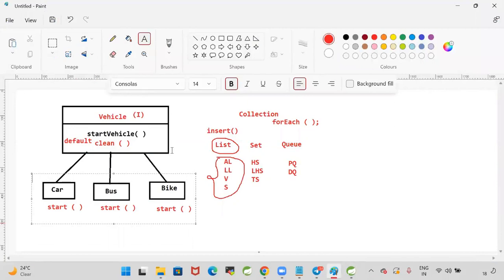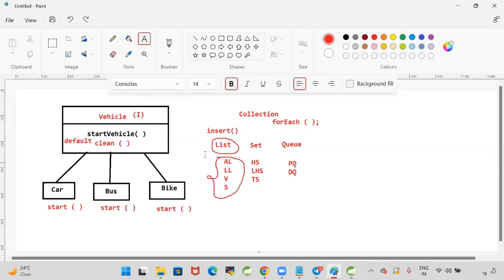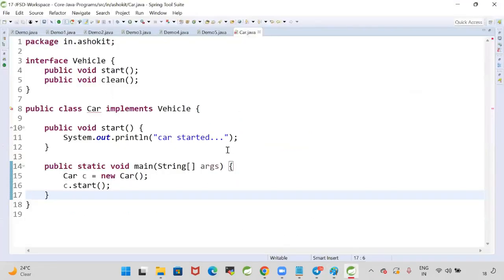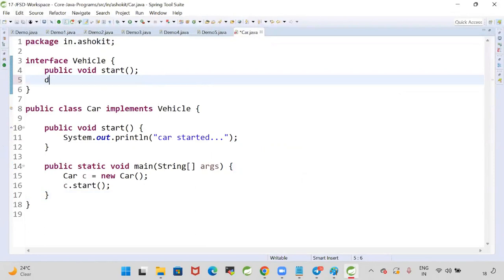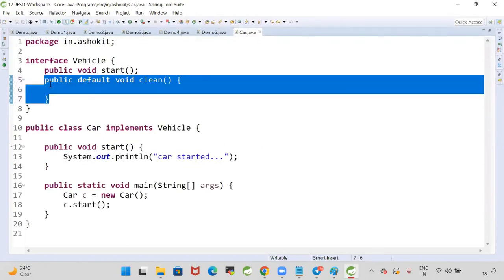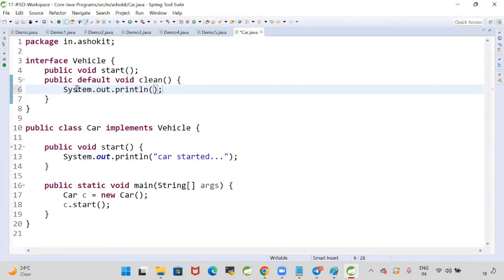Collection interfaces are there. List. If you add a new method in the list interface, all the list implementation classes will fail. So that's why Java 8 introduced a concept called default method. If you want to add the new functionality to the existing interface, don't add it as an abstract method. Let's write like this. Public default void clean. Now I can write a default method with the body. This is a concrete method. System.out.println cleaning progress, cleaning completed.